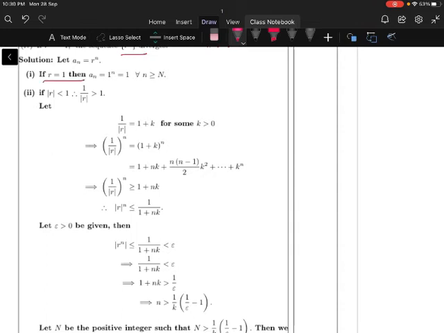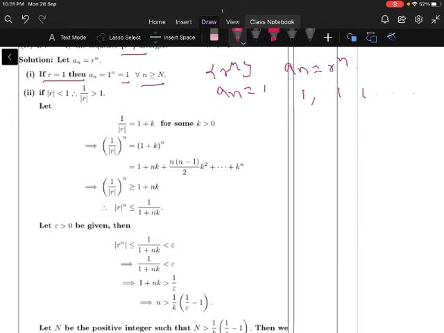If r is equal to 1, what is a n? Our sequence is r power n, therefore a n is equal to r power n, but r is equal to 1, that is 1 power n, which is 1. So a n is 1 always for all n greater than or equal to 1. If n is 1, a1 is 1. If n is 2, a2 is 1.